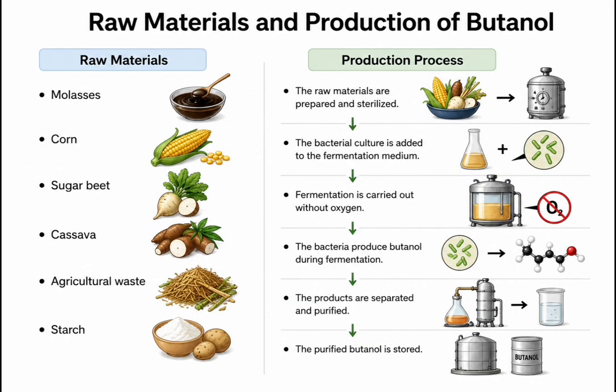Raw materials and production of butanol. Raw materials: molasses, corn, sugar beet, cassava, agricultural waste, and starch. Production process. The raw materials are prepared and sterilized. The bacterial culture is added to the fermentation media. Fermentation is carried out without oxygen. The bacteria produce butanol during fermentation. The products are separated and purified. The purified butanol is stored.